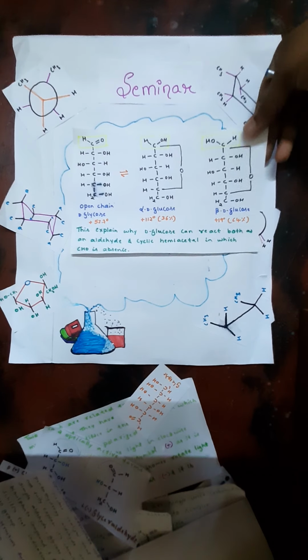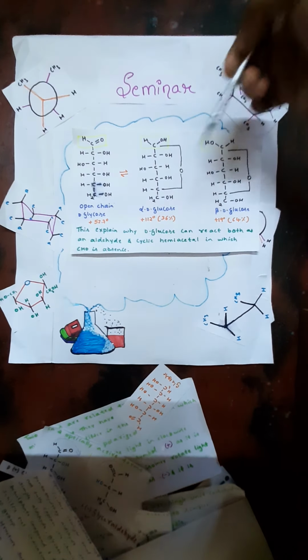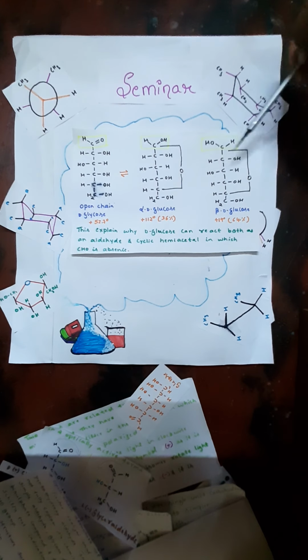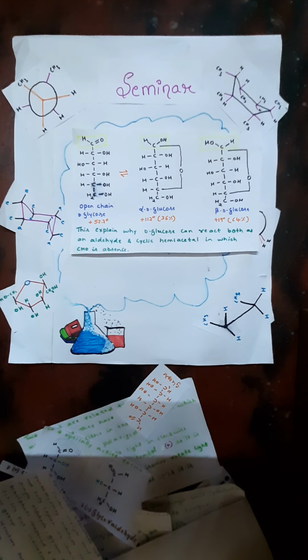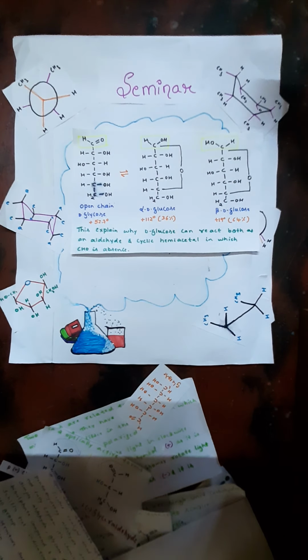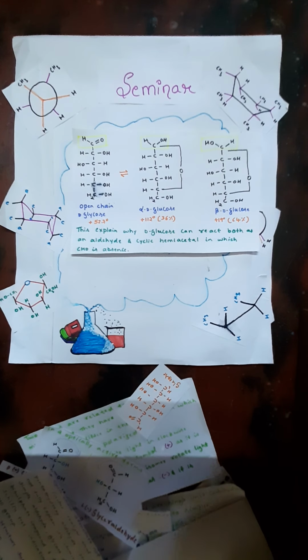by taking an example of D glucose. This is the common open chain structure of D glucose, which is interconverted to alpha D glucose and beta D glucose, which converts this form into a hemiacetal form. So this explains that D-glucose can react both as an aldehydic and a cyclic hemiacetal in which CHO is absent. You can see in the hemiacetal form the CHO is absent and we have an alcoholic group. So that's why it failed to give a Schiff's test.